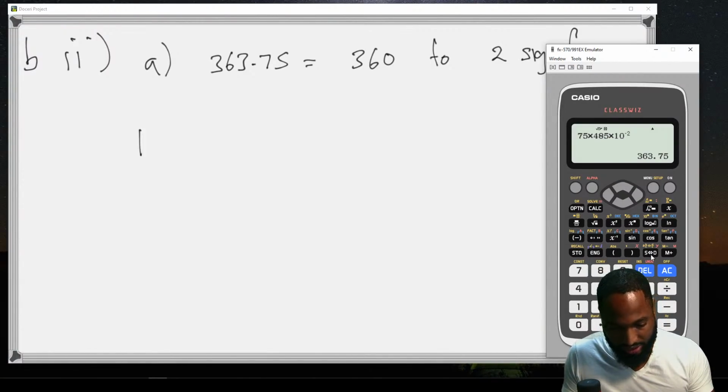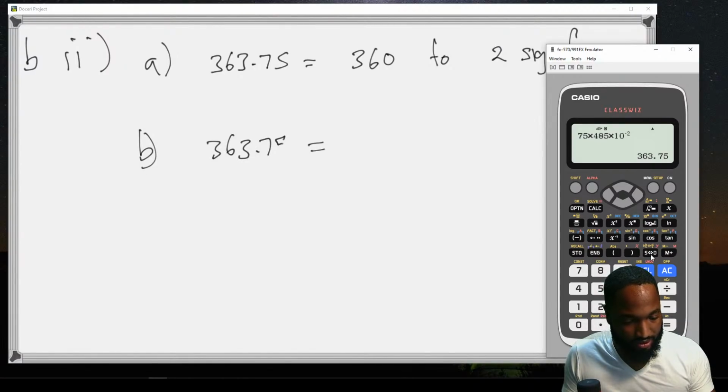And correct to 1 decimal place, this is equal to 363.8, because this was a 5, so you need to give it a little plus 1 booster to 1 decimal place.